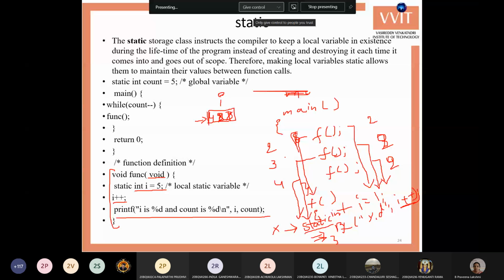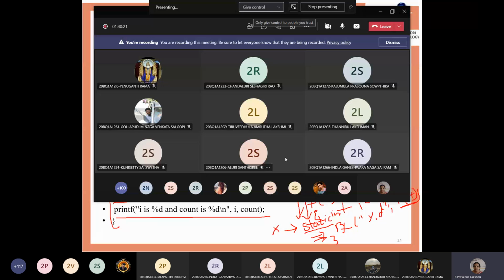In the Monday class we will go for pointers and files. We will spend about 35 minutes on pointers and 35 minutes on files. Meanwhile, if you have any doubts, you can post them to me and I will give you the solution. If you have any questions, related answers or programs you doubt, post them to me.